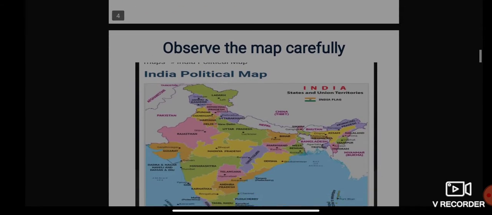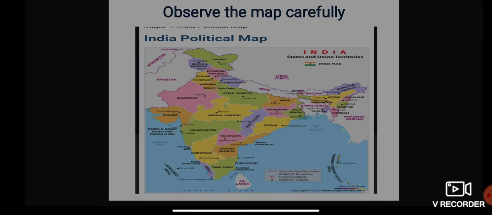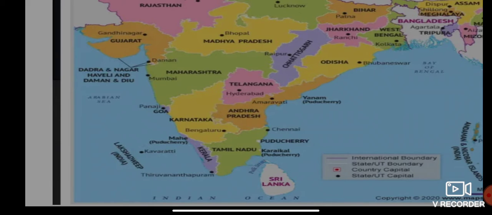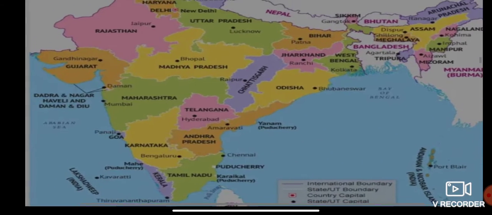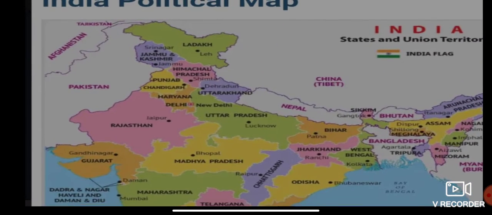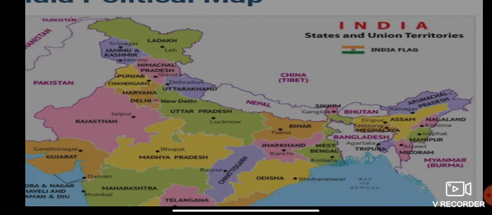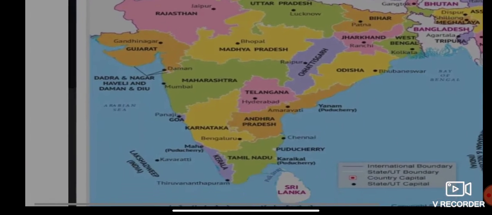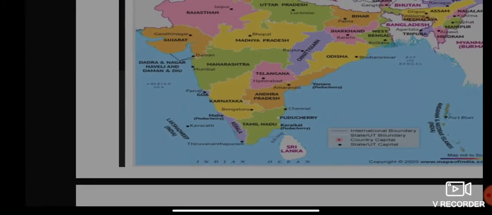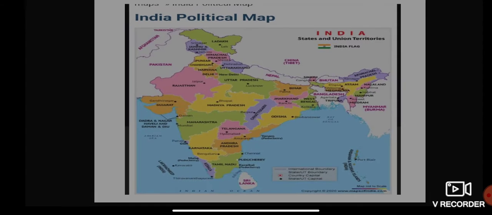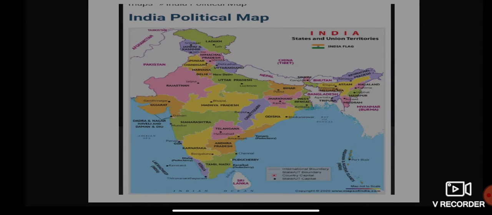Now I want all of you to observe this given picture carefully. This is a political map of India, showing India's states and union territories, and these are the state boundaries as you can see. Now I hope you have observed the map. You can even find it in your textbook and atlas.